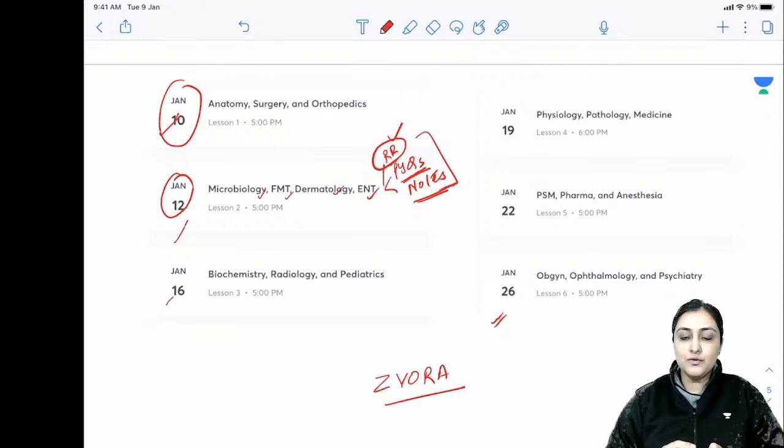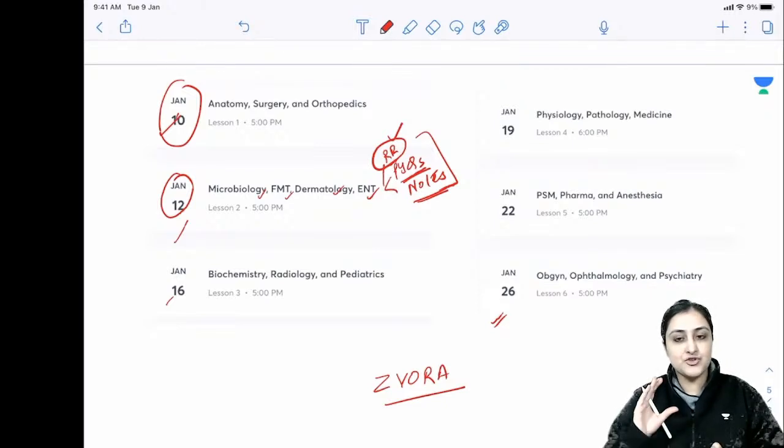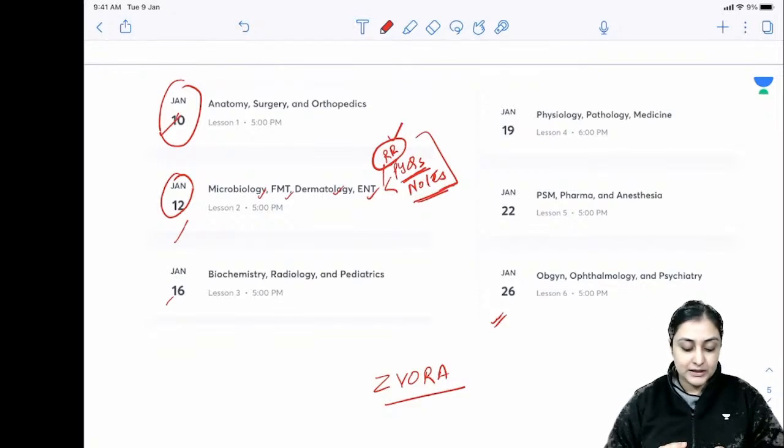If you feel it is too overwhelming doing so many resources, I would just advise you to stick to your primary resource. Just do the one thing that you've already done. At this point of time, doing a new resource is not advisable. Okay. So this is what it is.